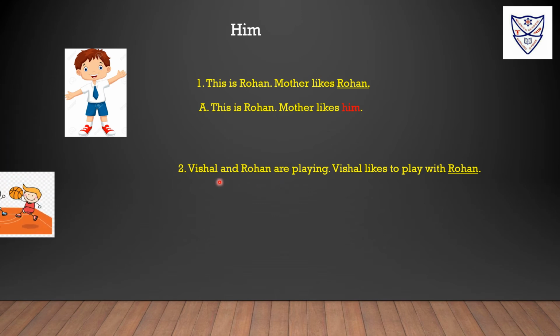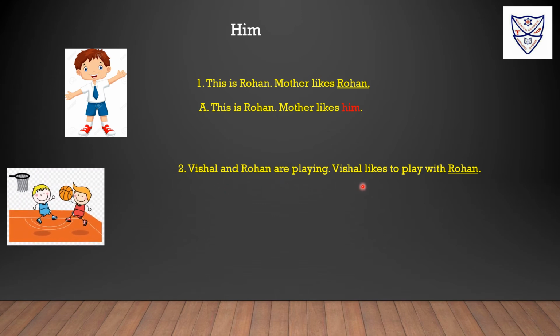Vishal and Rohan are playing. Vishal likes to play with Rohan. Here we can see Vishal and Rohan are playing. Vishal likes to play with him. Here Rohan is on the object place. Playing is a verb, and after play the word Rohan is coming, it's in the object place. So we will use the object pronoun, that is him.